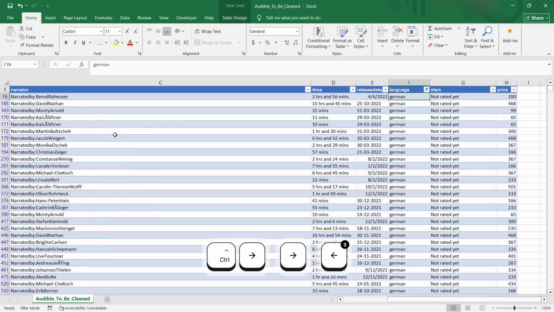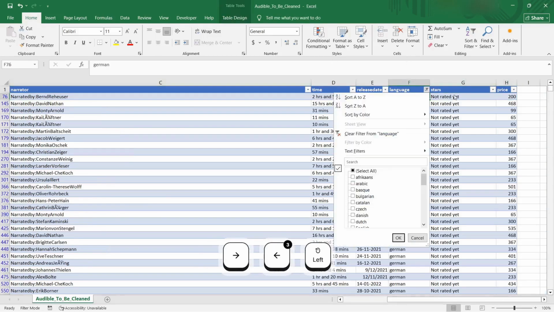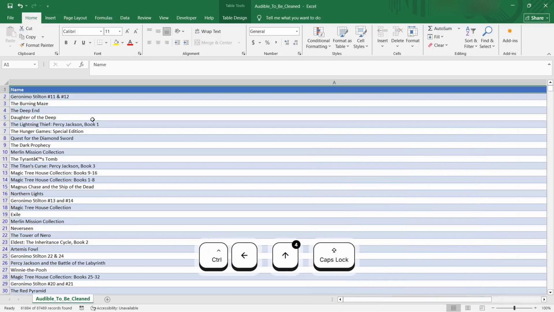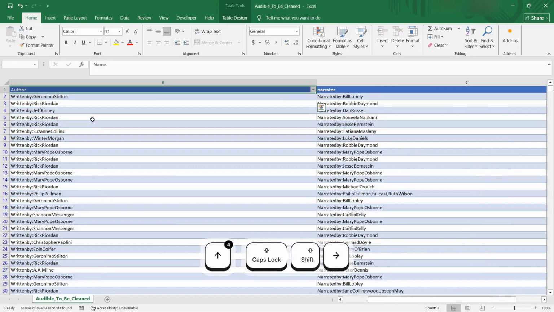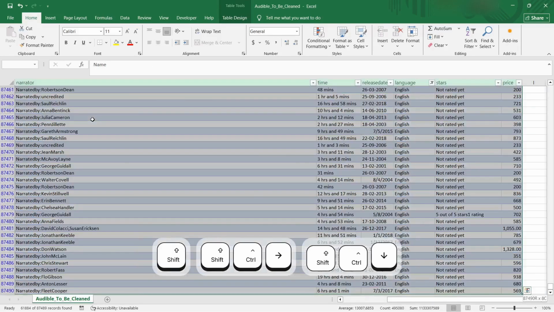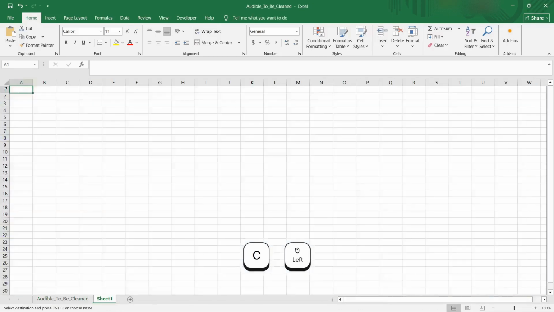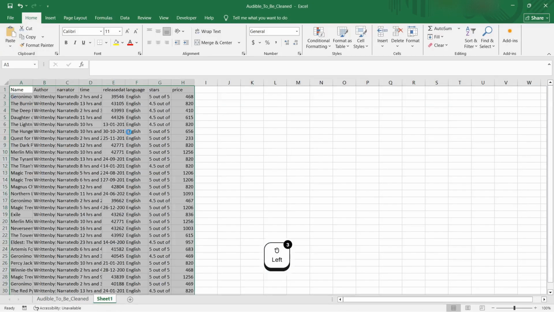So let's take English. Just English. We'll copy that to a new table, paste as values.